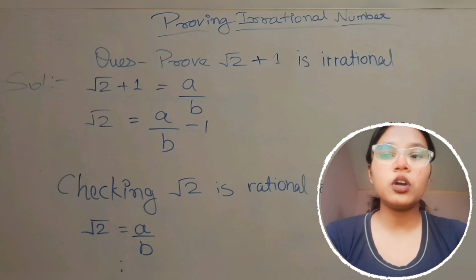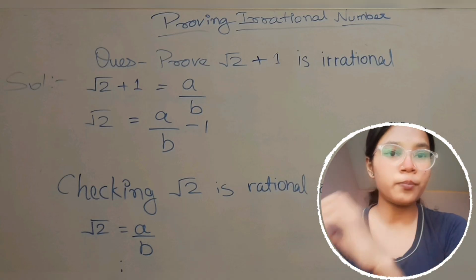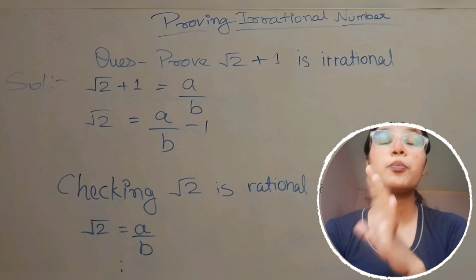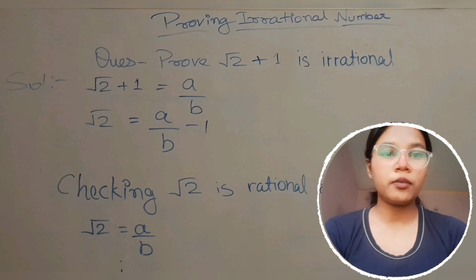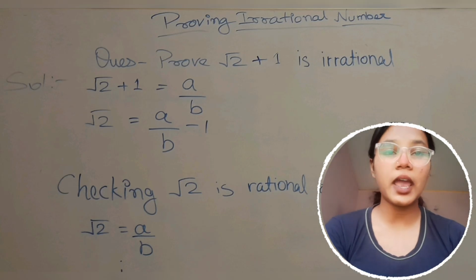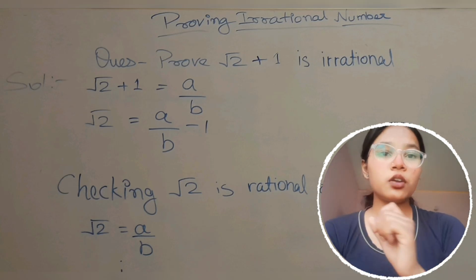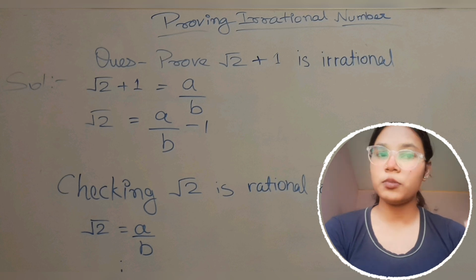Okay, so we continue our question. We move plus 1 from the left hand side to the right hand side, and we write it like under root 2 is equal to a upon b minus 1.